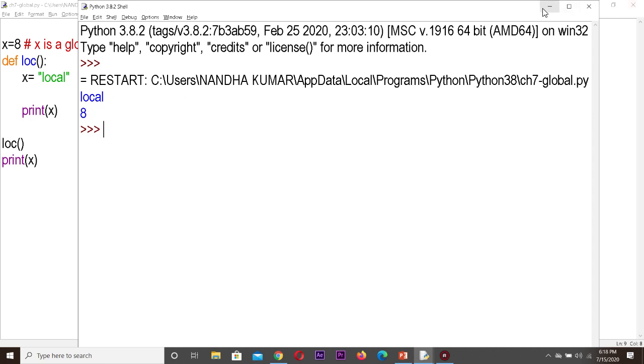So we can have variables with the same name but different scope. If it is accessed inside, it considers the local variable. If it is accessed outside, it considers the global variable.